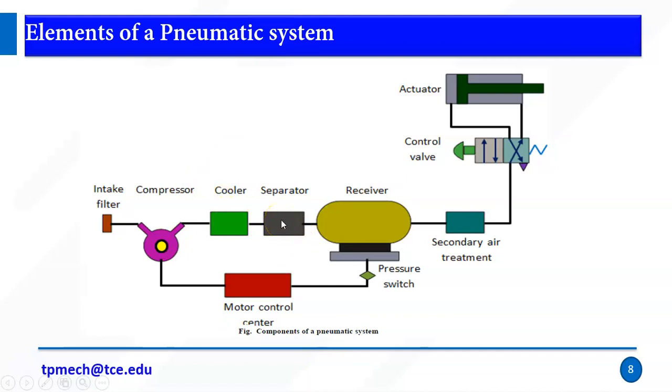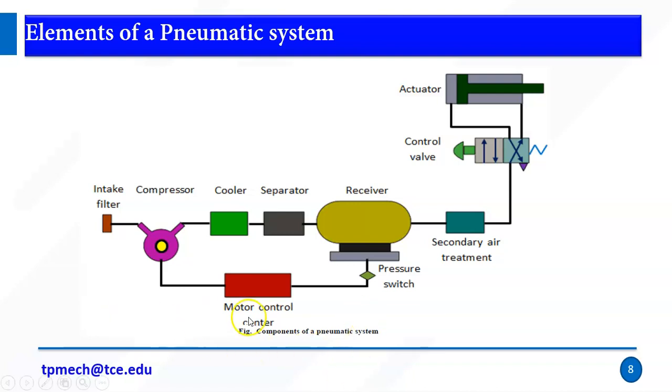The separator is normally used to convert to dry air. If the air has some moisture content or vapor content, in order to remove that content, we use a separator, right? And we connect it with the receiver. Even though air is available in the atmosphere, sometimes our application requires fluctuation needs. So in order to meet the fluctuation need, we use a receiver. It is a storage device. It stores the fluids, right?